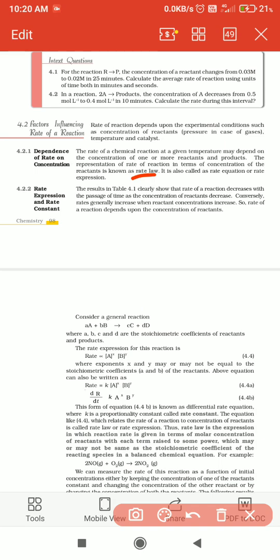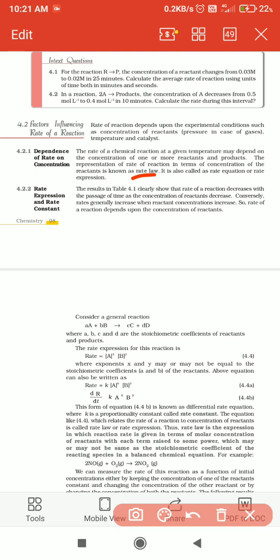You can also call it the rate equation or the rate expression. So the rate of reaction always depends on the concentration of the reactants.